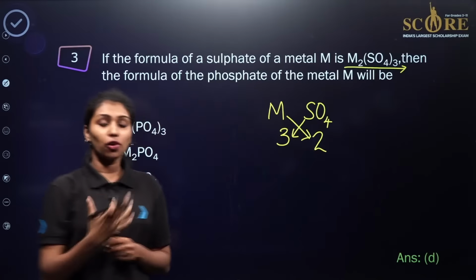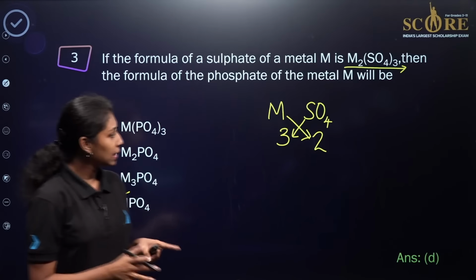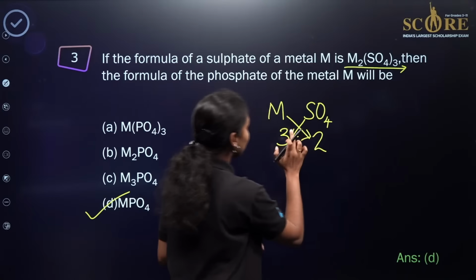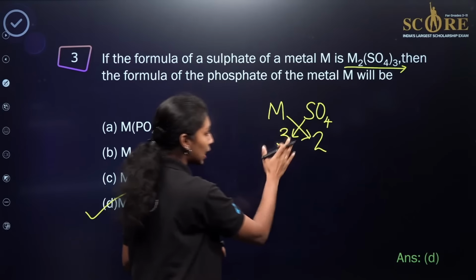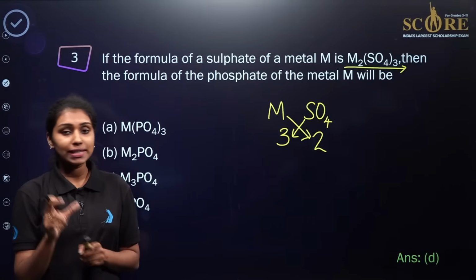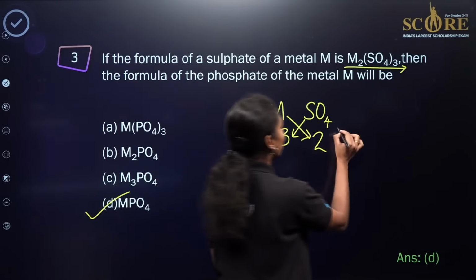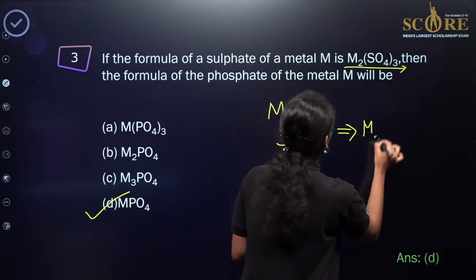So SO4, as we all know, the sulfate ion has a valency of 2 minus. So SO4 will have the valency 2 over here. And it is understood, when we are crisscrossing the valencies, that the valency of the metal will be 3 over here. That's why they are forming the chemical formula as M2(SO4)3.